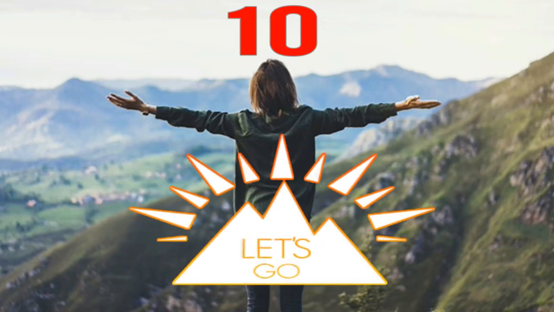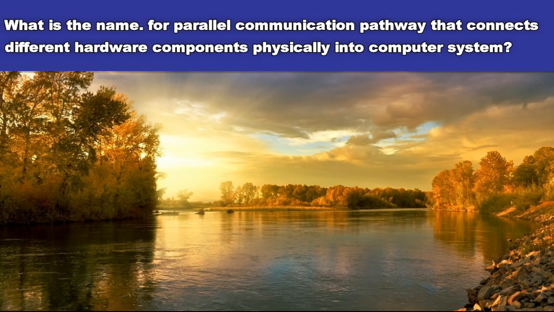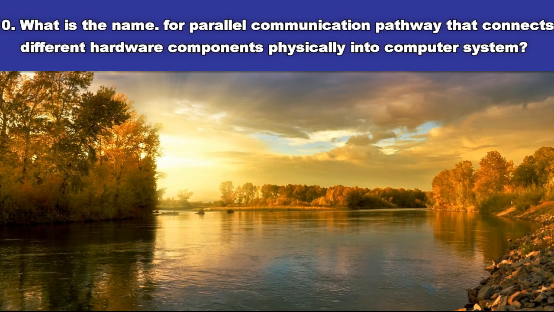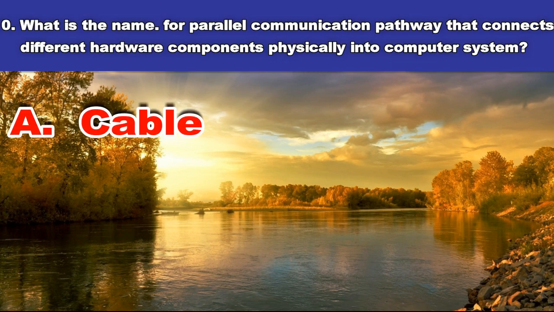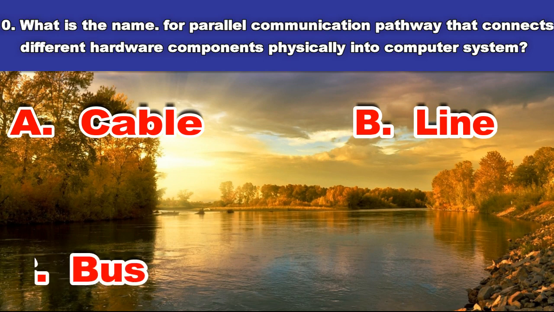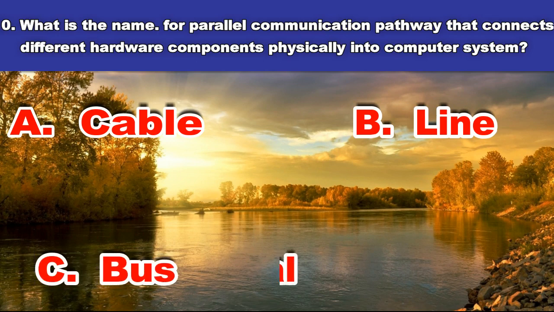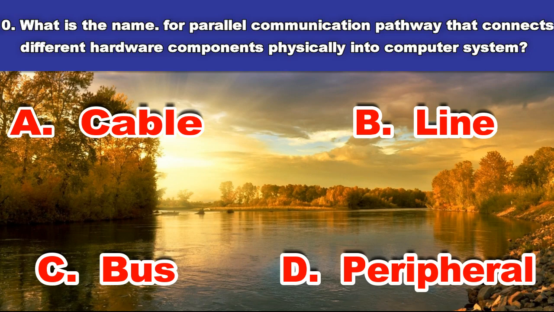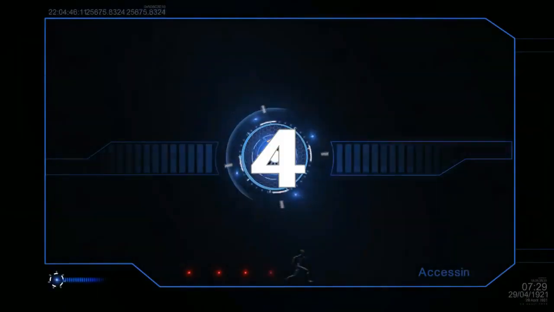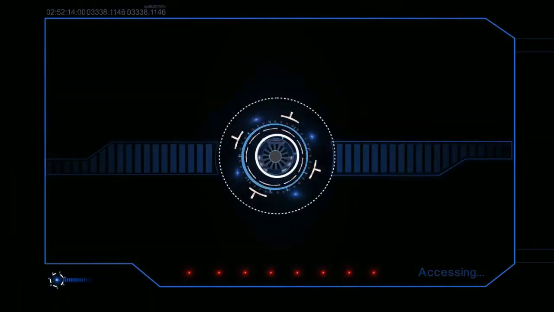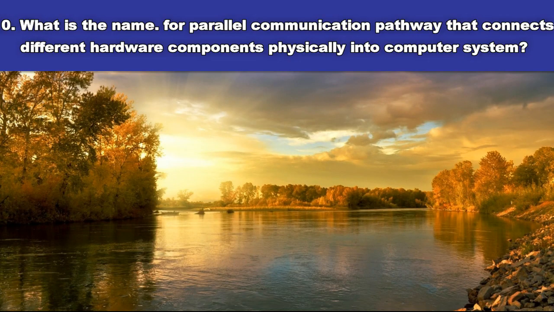10th question. What is the name for the parallel communication pathway that connects different hardware components physically in a computer system? A. Cable. B. Line. C. Bus. D. Peripheral. And the answer is bus.